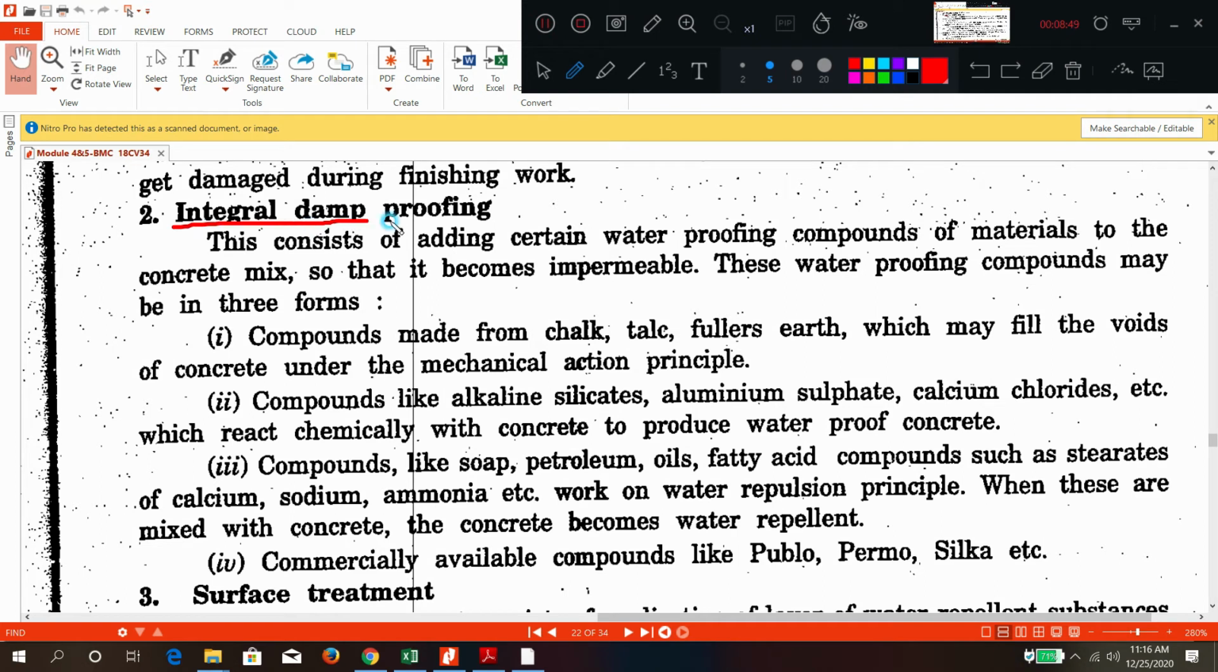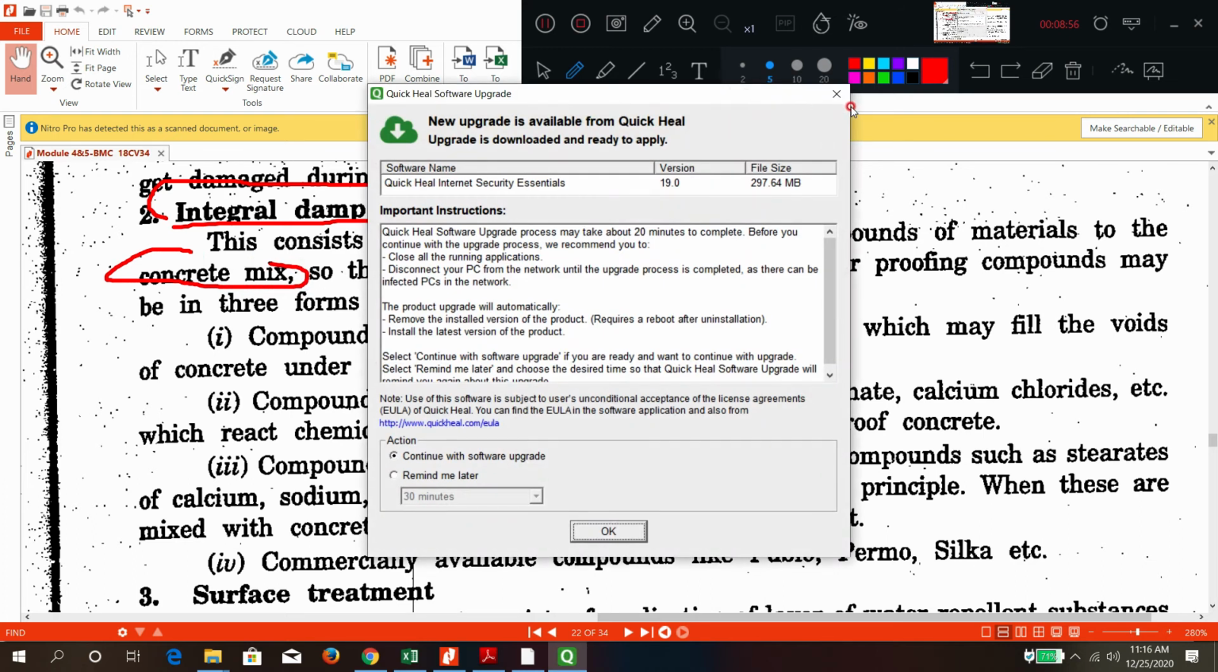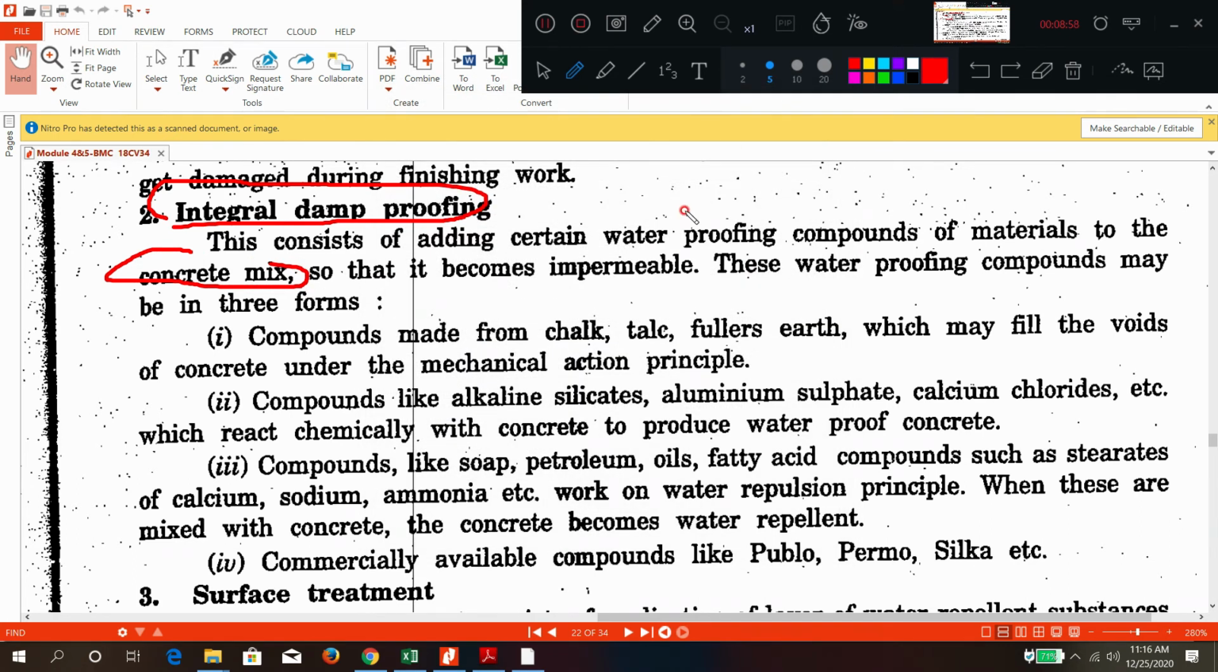Second is integral. Integral means what? During the concrete mixing itself, some chemicals you are using. That is why it is called integral. Some waterproofing compounds are added to the concrete mix so that the concrete will become impermeable.